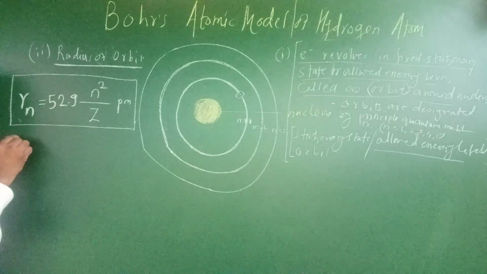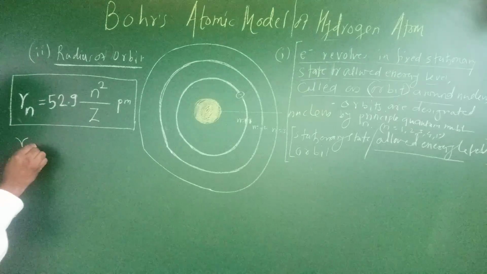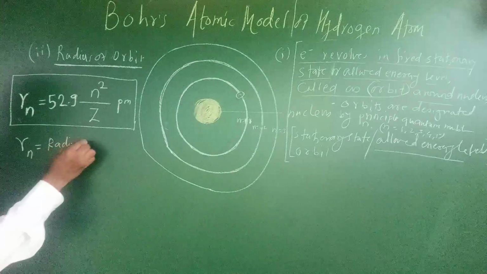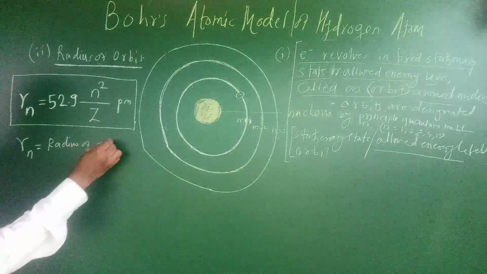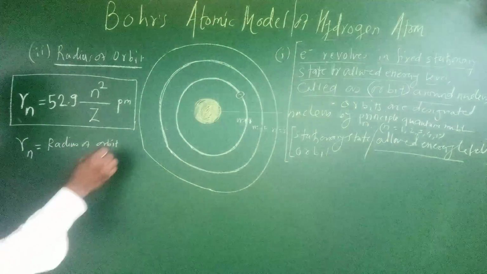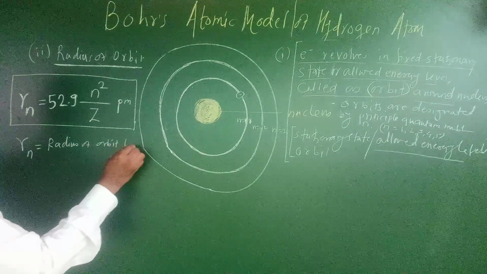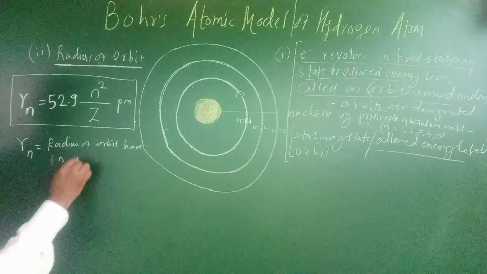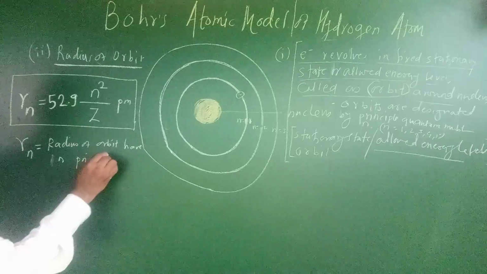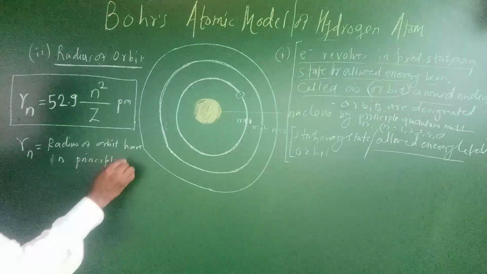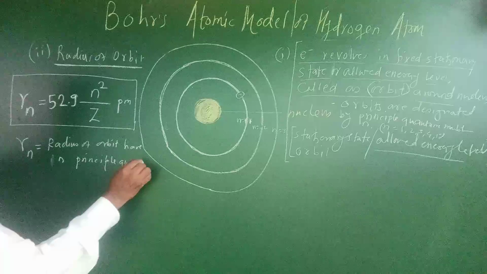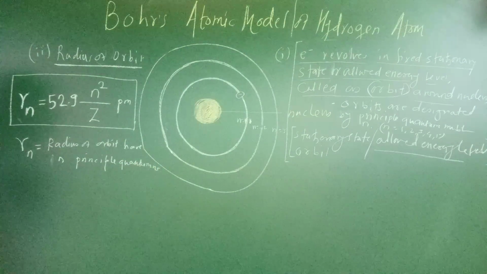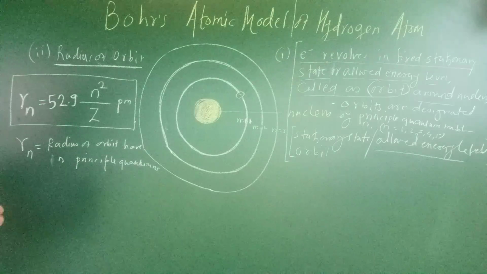Here R subscript n is the radius of the orbit having n as principal quantum number.